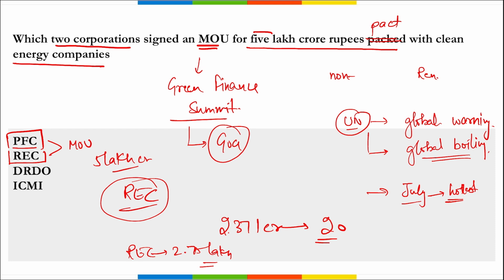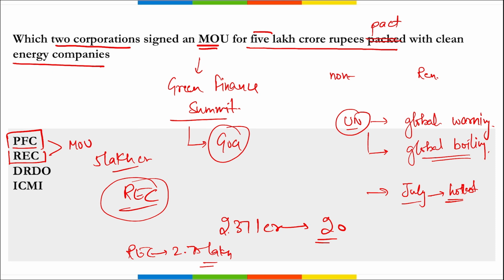And this Green Finance Summit, remember, the summit is organized by REC Limited in partnership with Government of India's G20 presidency, right? This was on the sidelines of the 14th Clean Energy Ministerial Meet and the 8th Mission Innovation meet that was held in Goa, between 19 to 22nd of July.